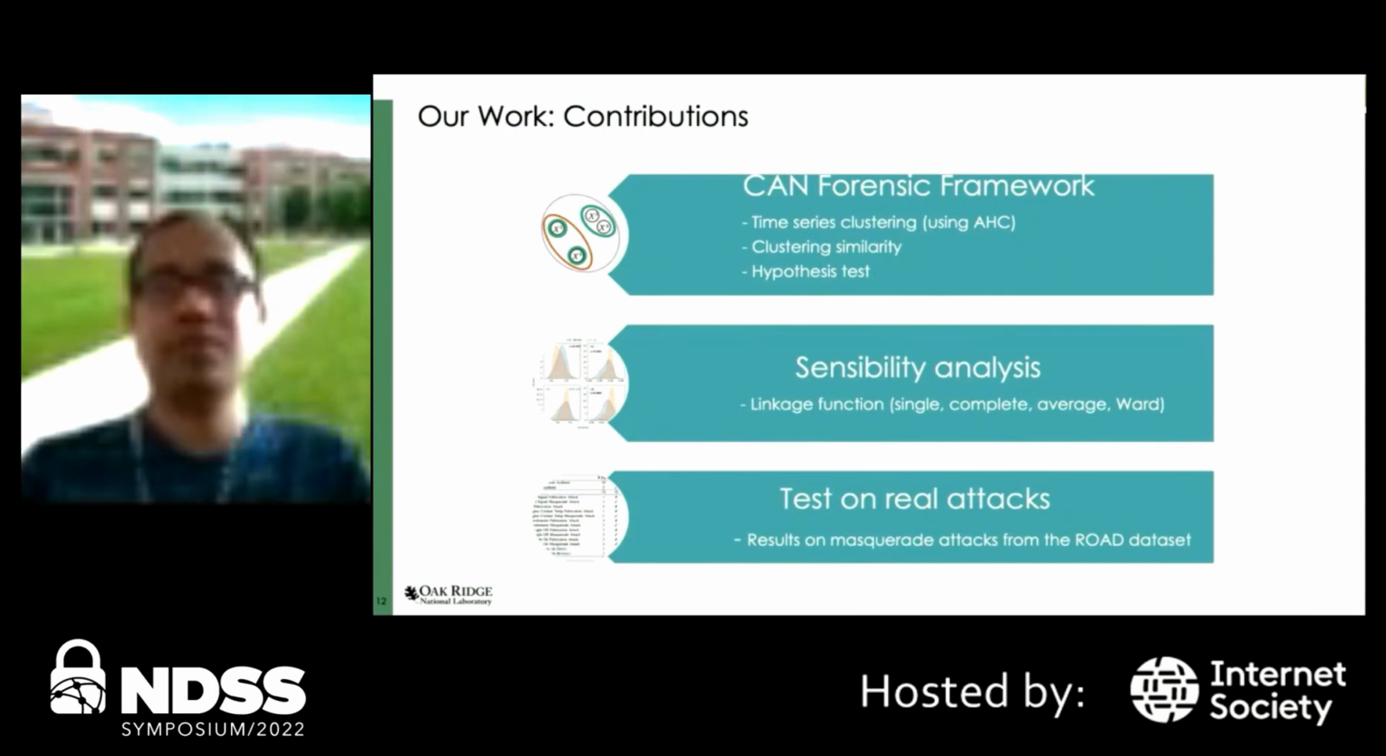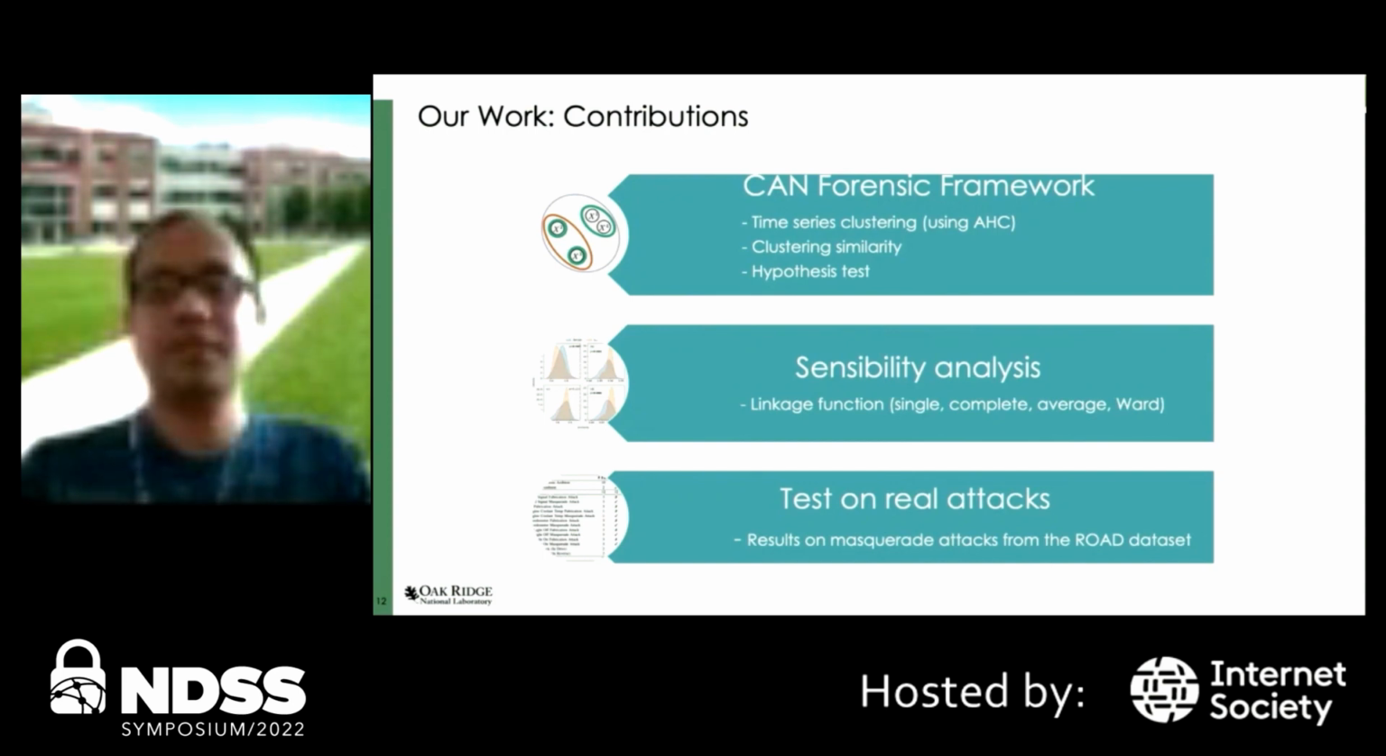Our contribution is then threefold. First, we introduce and detail an unsupervised machine learning CAN forensic framework, which is based on time series clustering using agglomerative hierarchical clustering, or AHC. Second, clustering similarity and hypothesis testing. We also perform sensitivity analysis on the effects of the linkage function in the AHC on the detection results. We test common linkage options, including single, complete, average, and Ward. Finally, we test the proposed framework on real attacks from the ROAD dataset.